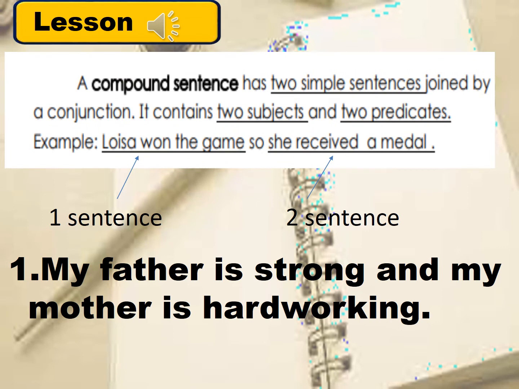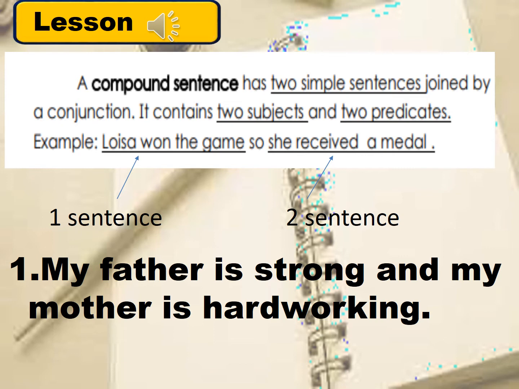Another kind of sentence is a compound sentence. A compound sentence has two simple sentences joined by a conjunction. Examples of conjunctions are and, or, but. It contains two subjects and two predicates. Example, Louisa won the game, so she received a medal.